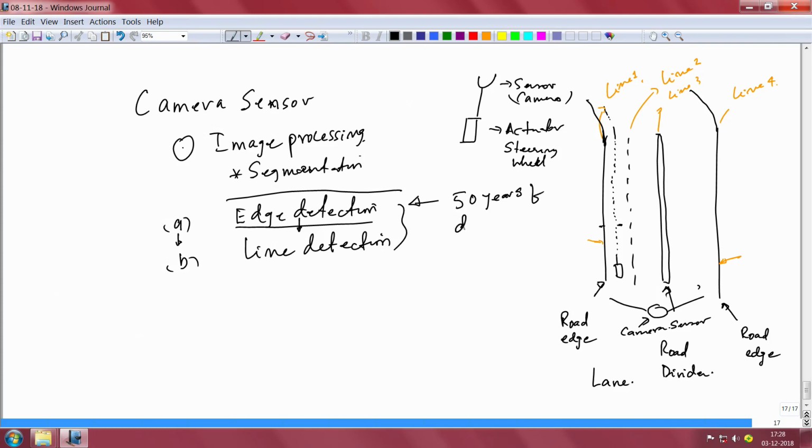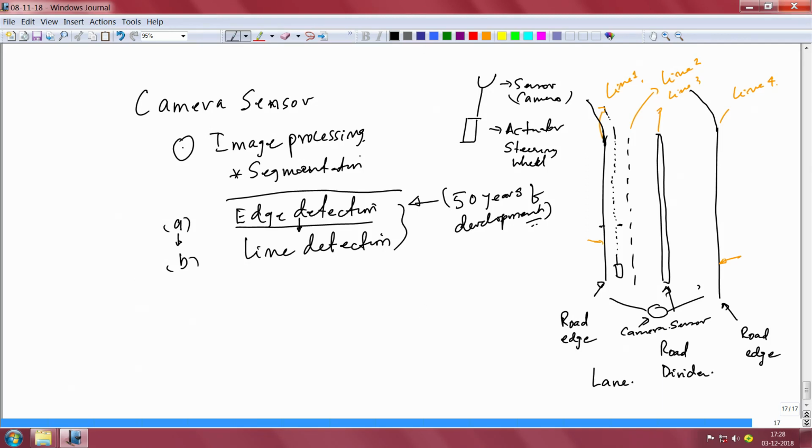Therefore, this edge detection is an extremely hard problem, and people are all the time after this, because if you can do edge detection accurately and you can do line detection, then many problems in autonomous driving are actually solved, right. Therefore, several algorithms are available for edge detection.